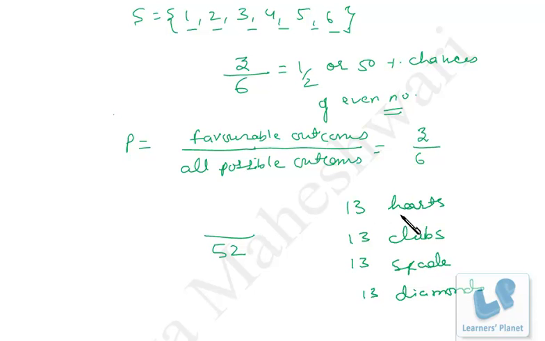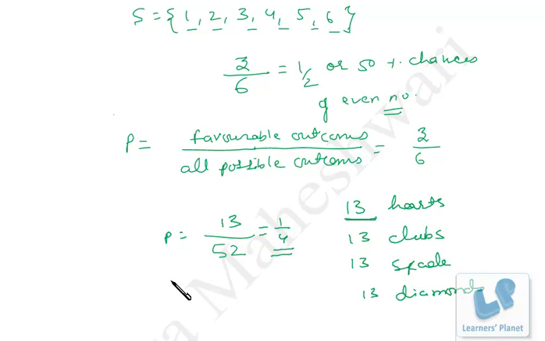So if we talk about the card of hearts, total possibilities are 52 for a single card, and out of 52, 13 cards are hearts. So the probability of getting a heart out of 52 cards will be 13 by 52, or we can say 1 by 4. In other words, if we draw a card from a deck of 52 cards, there is a 25% chance that we will get a heart. That's 25%, right? So probability is the ratio of favorable events to all possible events, right?